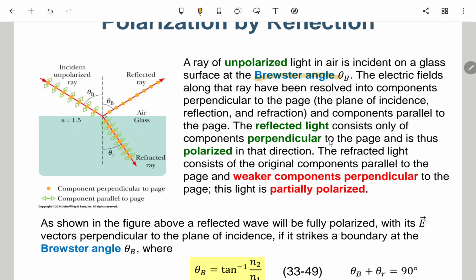OK, the reflected light consists only of components perpendicular to the page and is thus polarized in that direction. The refracted light consists of the original component parallel to the page and a weaker component perpendicular to the page. This light is partially polarized.